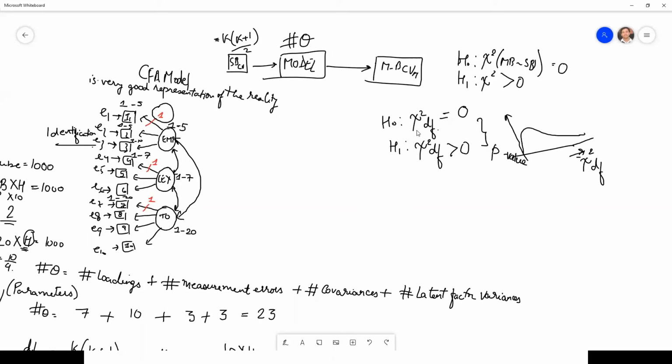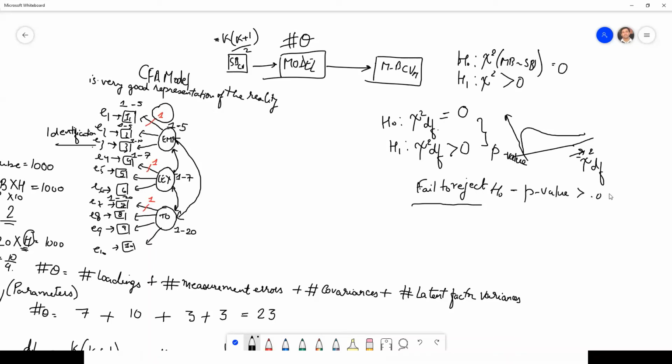If this is my test, then I want to fail to reject. We never accept h naught. We always say I want to fail to reject, because that would imply that my model-based matrix and sample-based matrix exactly superimpose. So what will I do? I want to look for a p-value that is greater than 0.05.